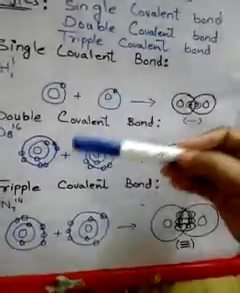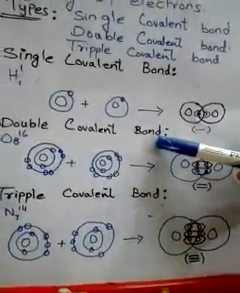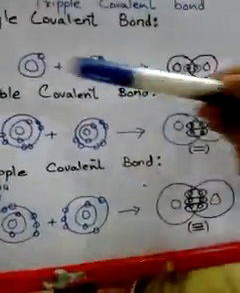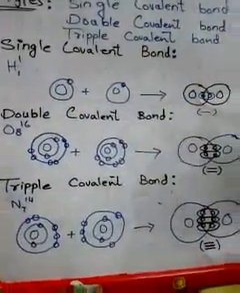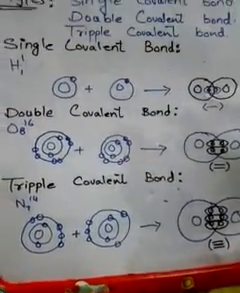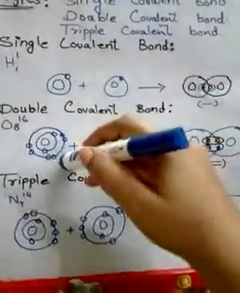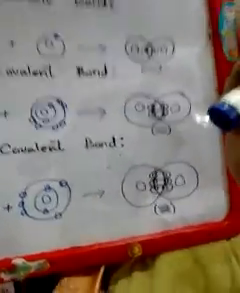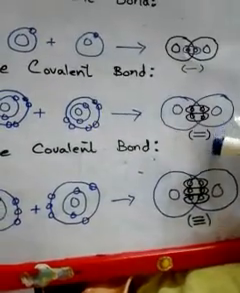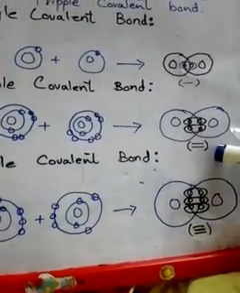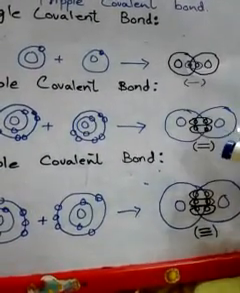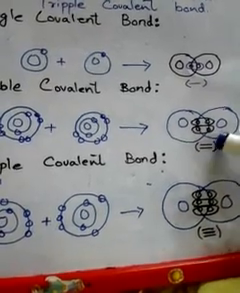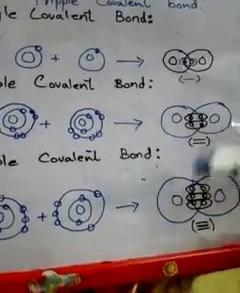Next to that is the double covalent bond. So what is a double covalent bond? I have told you it is hidden in the word. Double will be by the sharing of double electrons. Each atom will share 2 electrons to make a double bond, and it is represented by 2 lines. One is for one bond and the next one is for another bond. 2 lines show that it is a double covalent bond.